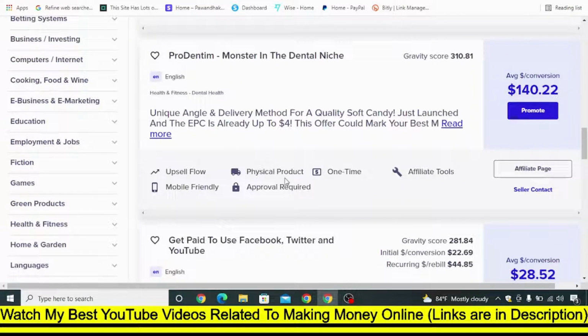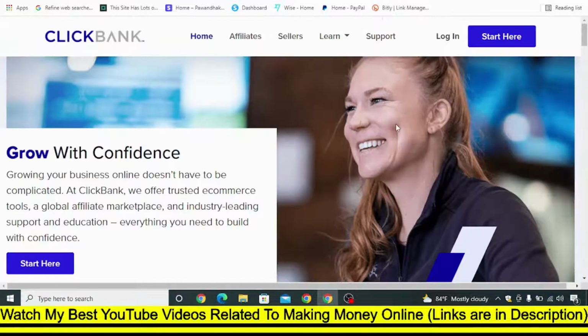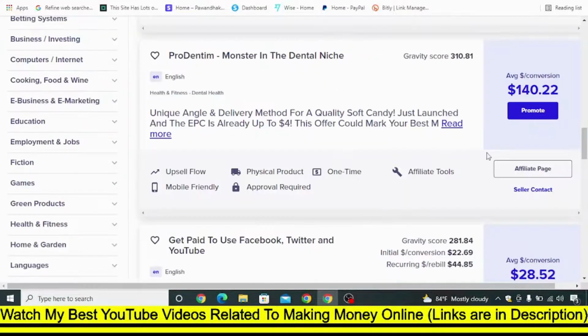You can promote products of any category, but I'll also show you what type of product exactly you need to promote in order to get sales. Okay, so these are some of the sales offers. So previously in CPA Grip you found lots of offers that just required an email submit. Now in ClickBank you will find lots of offers where you need to make an actual sale.